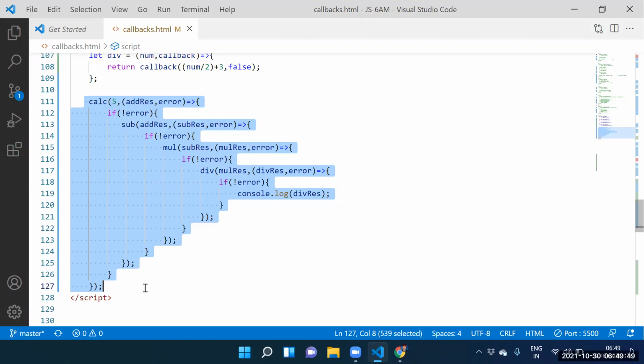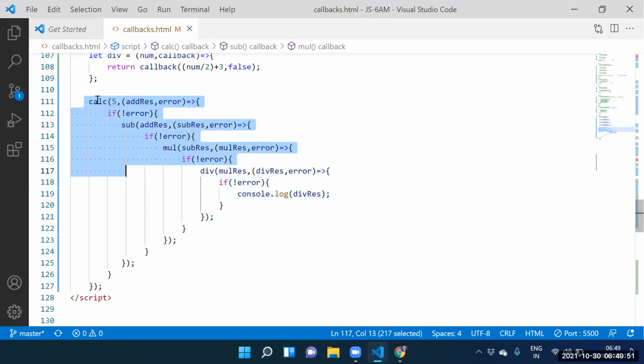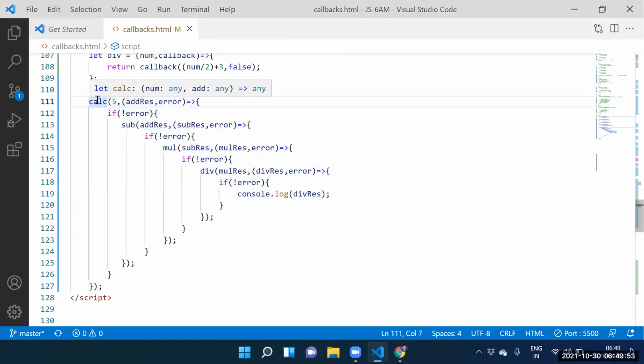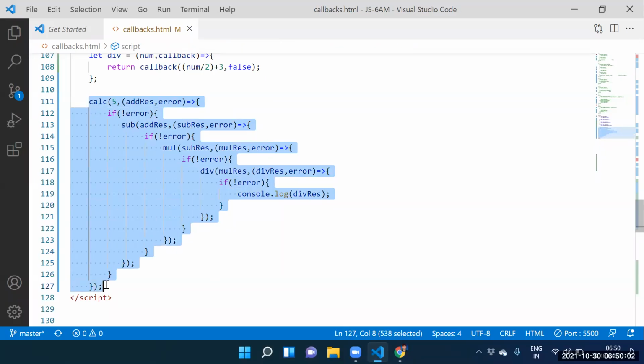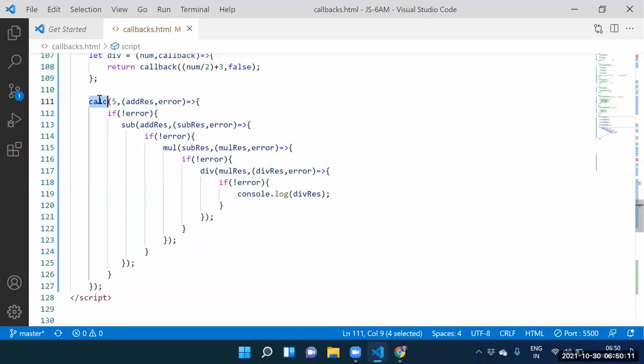Guys, the alternative for callback hell is promises. What is the next chapter? The promises chapter. Is this code recommended in real time? Never. This code is never recommended in real time. Never write this kind of code. The name for this code is callback hell. What is the remedy for callback hell? Promises. So the next chapter is promises.